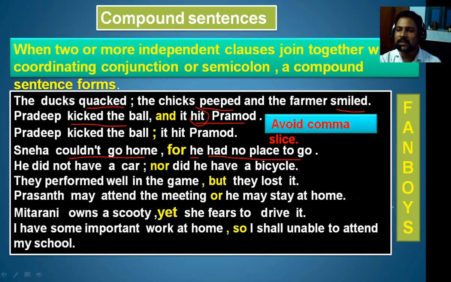If you remember these seven letters of the word FANBOYS, we can easily find out a compound sentence. So wherever you find these seven coordinating conjunctions, we call it a compound sentence.